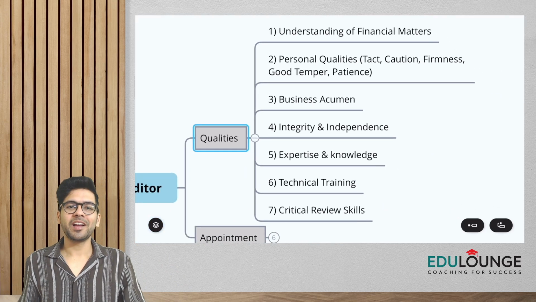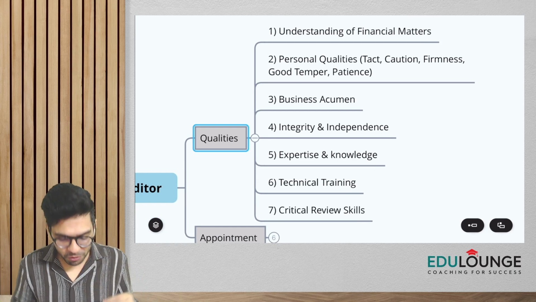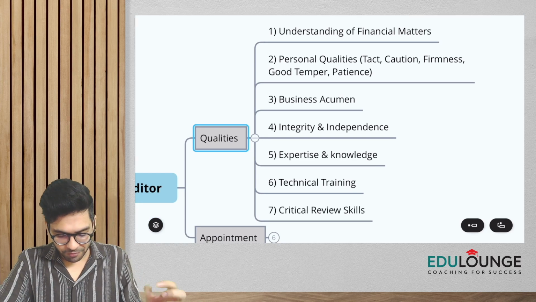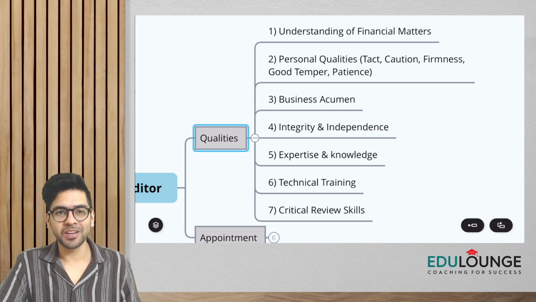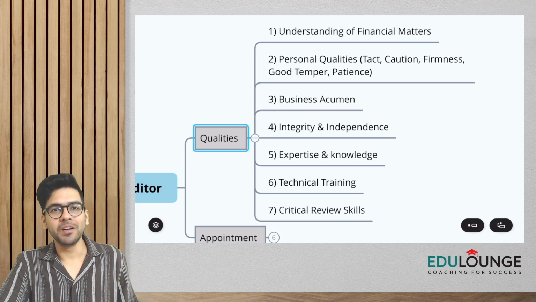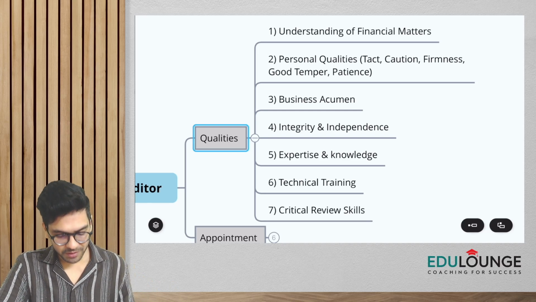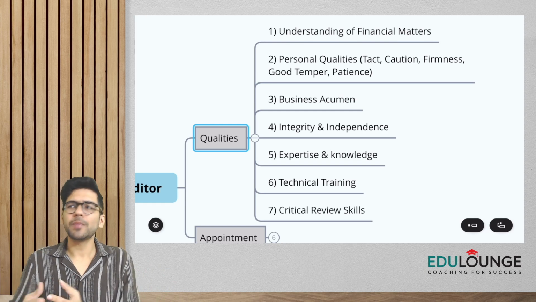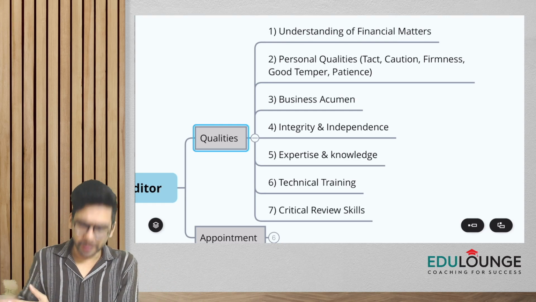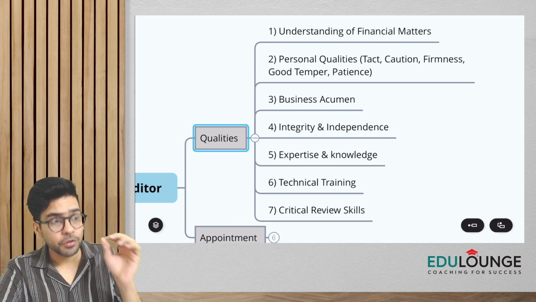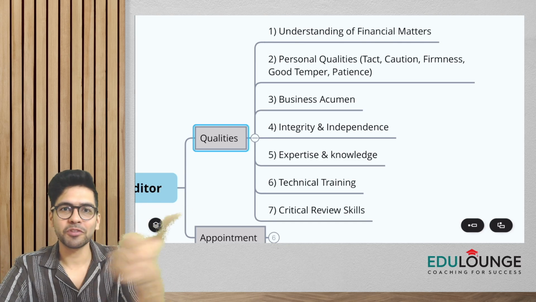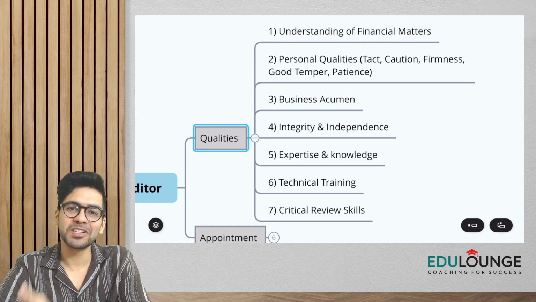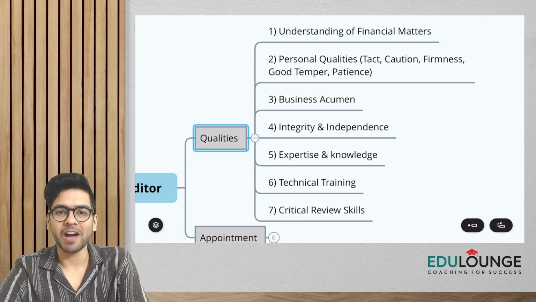Number one, when you're doing the audit, you need to have understanding of the financial matters. As an auditor you deal with financial matters in business, and these are very much prone to errors, human errors and fraud. So you need to understand the financial matters. This is the first requirement that any auditor should have.